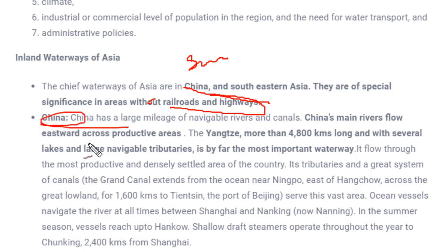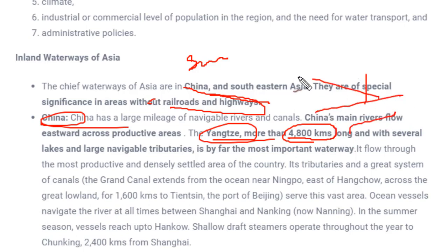In China, we have the Yangtze River, which flows more than 4,800 kilometers and connects many tributary rivers, and there are many important waterways. This waterway is very important for China as it flows through a long distance and connects many other small rivers, many other tributaries. So this plays a kind of water highway for them.